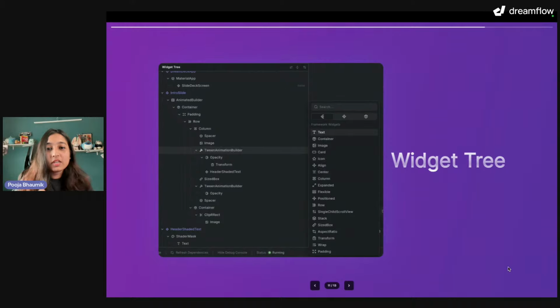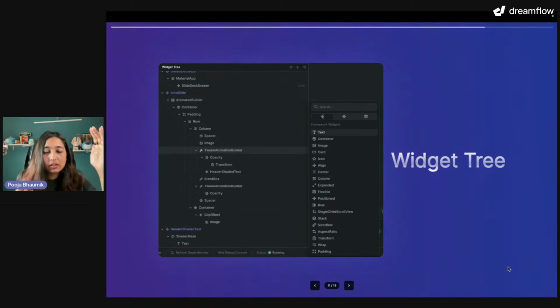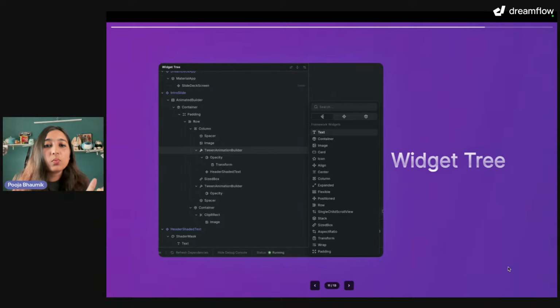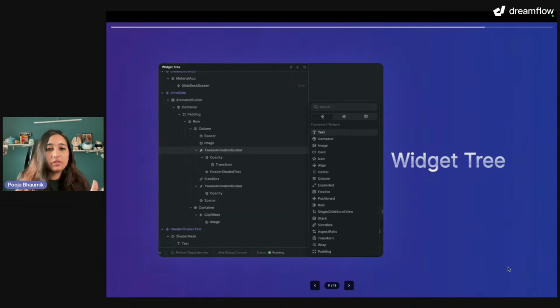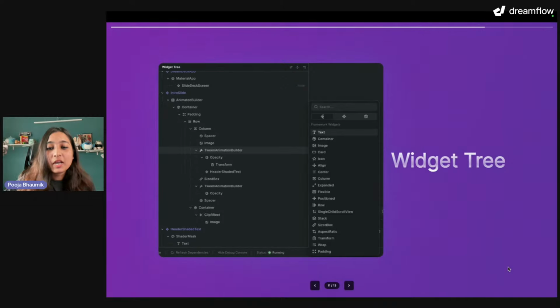And of course, we also have the visual widgetry. A lot of times we need to figure out the structure of the screen. What are the children of the column? What are the children of the row? How is it structured in a vertical and a horizontal way? Here you can see that entire widgetry without any abstract layers. You can see it in the platform directly, and you can also add elements in between the widgetry through the widget drop down.